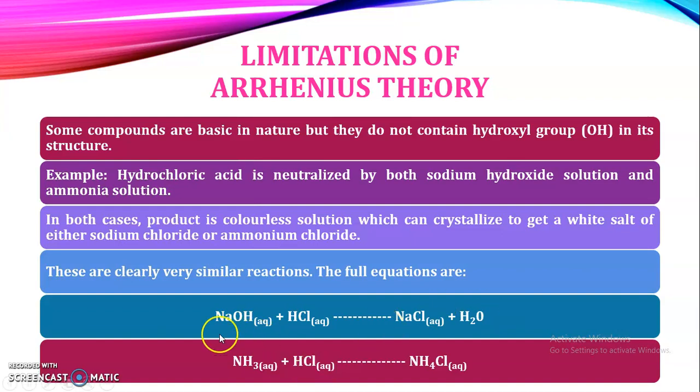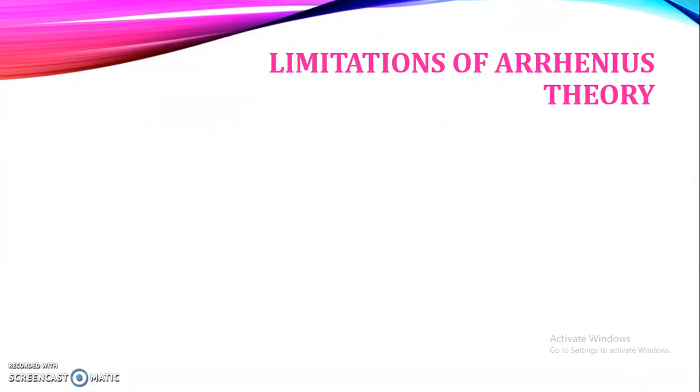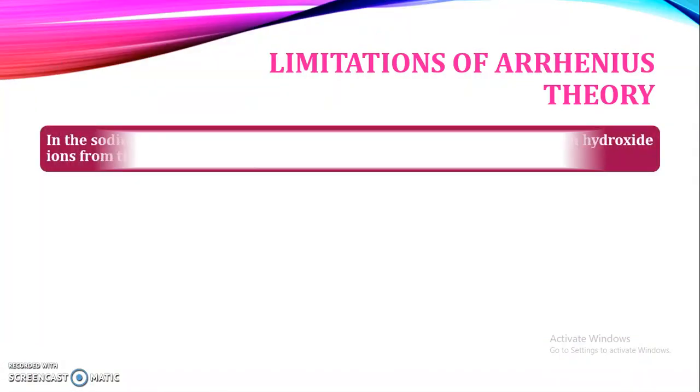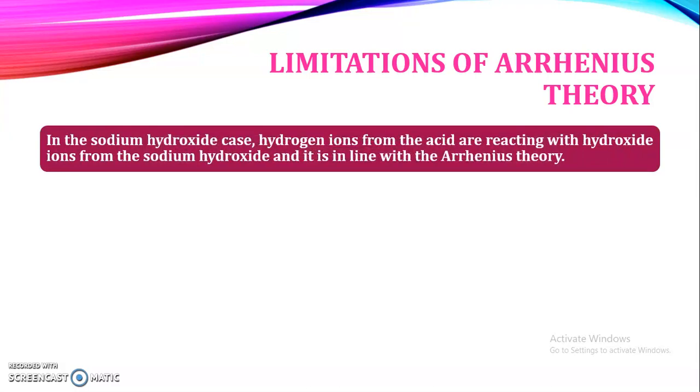But here you can see that in the structure of ammonia there is no hydroxyl group. Still this NH3 is acting as a base, and Arrhenius was not able to explain the behavior of these substances. Many examples do not contain a hydroxyl group, yet still act as a base. Also, a few examples of acids do not contain H+ ions, but still act as acid substances.